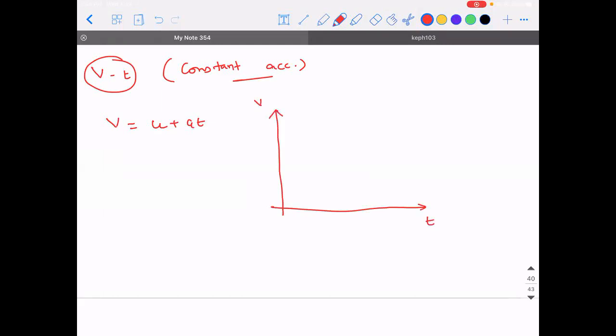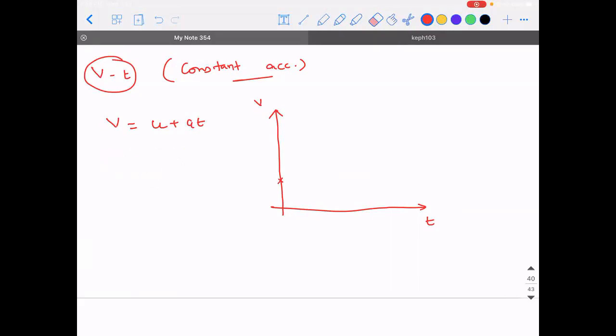Velocity time. So v is equal to u plus at. y is equal to c plus ax, something like this. This is also a linear equation in two variables. So it represents a straight line, right? So it represents a straight line where how will you find the coordinates on the y-axis? To find the coordinates on the y-axis, put the value of x as 0. That is, at t is equal to 0.